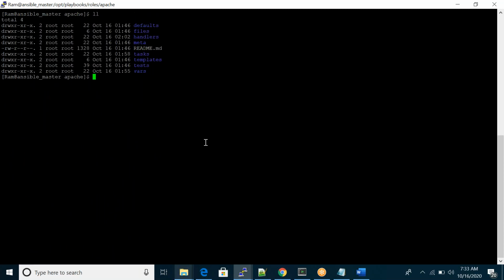So then we define variables, and tasks are defined. Defaults and variables are both the same. Templates means the templates. Already we know the templates. I'll show you later if you want. You can save all your templates in templates or files. I will show you later if you require. So this is enough for a sample.